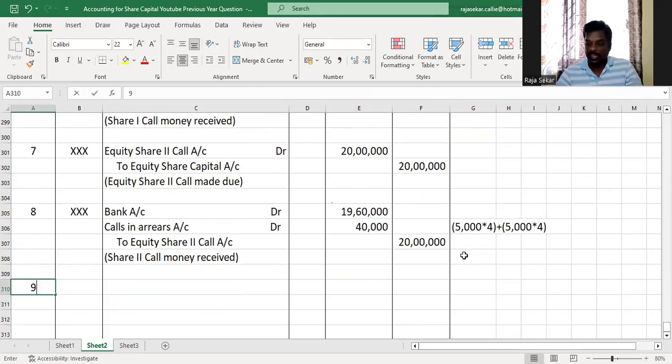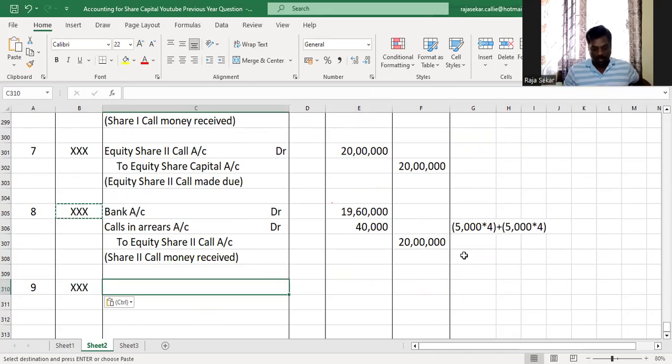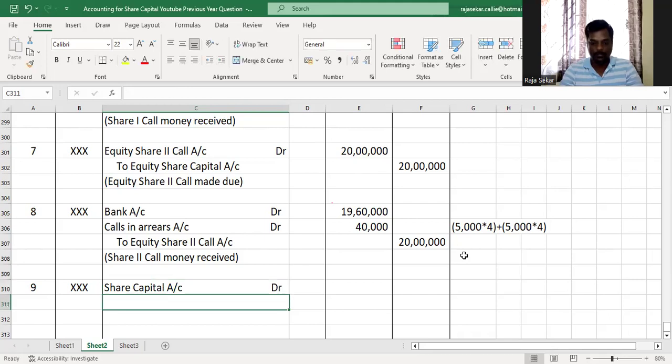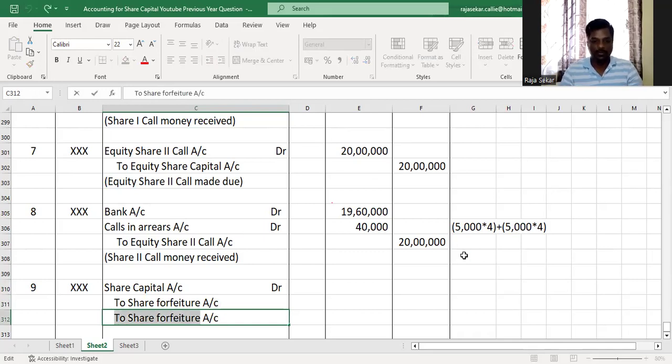calls in arrears. The next thing to do would be to account for forfeiture, because as per the question, we have to forfeit the shares. As you all very well know, in this question, all the shares have been forfeited. Ashok and Mohan shares have been forfeited. And there is no premium involved. So the journal entry for forfeiture will be share capital account debit to share forfeiture account to calls in arrears account.